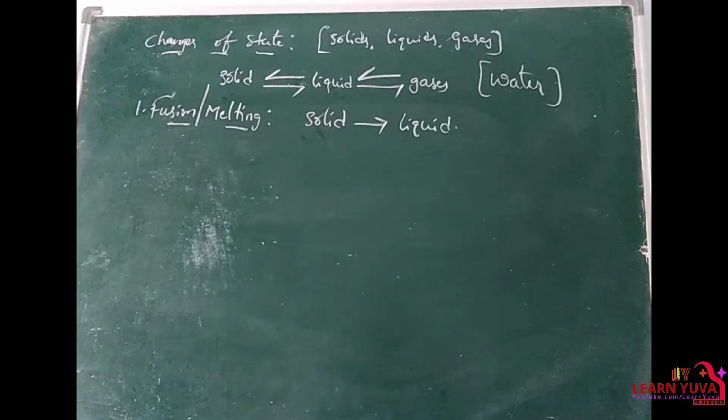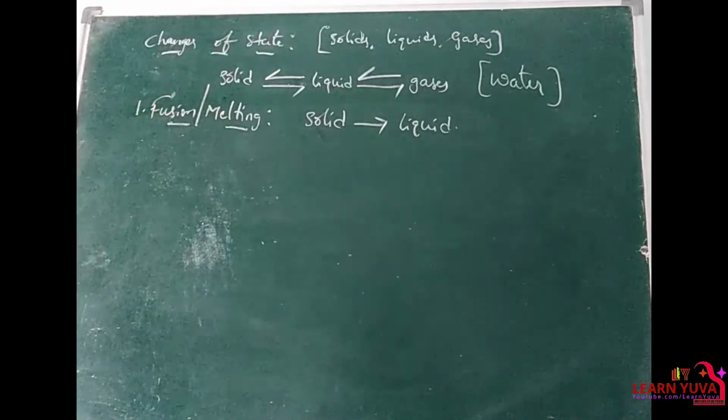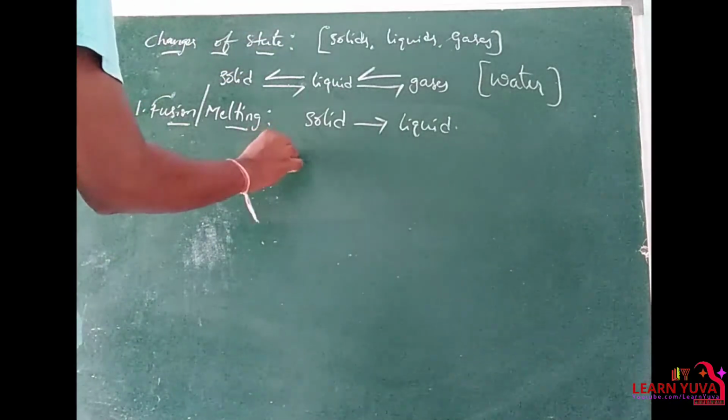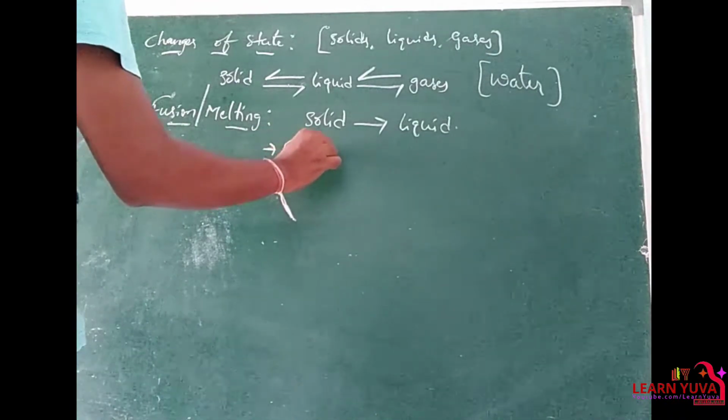At a particular temperature, the solid gets converted into liquid, and that particular temperature is nothing but the fusion point or melting point.